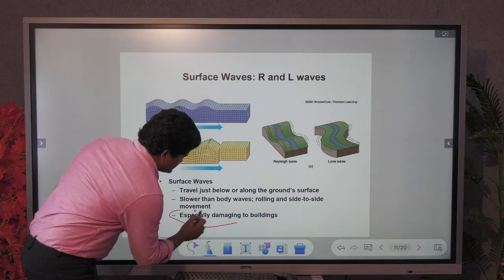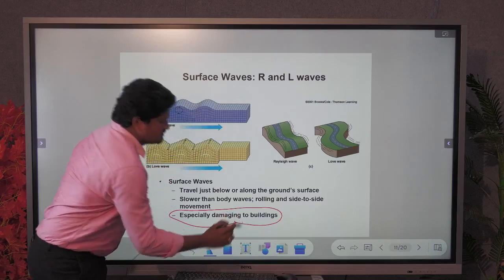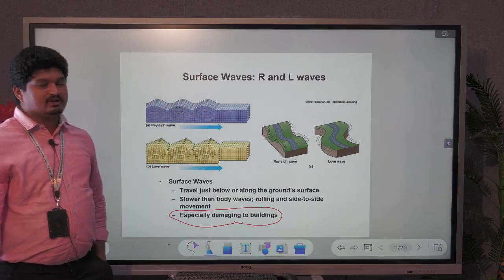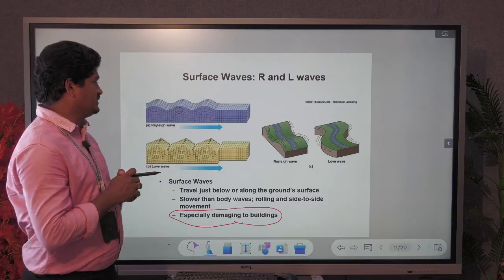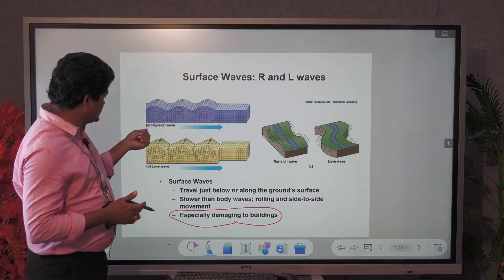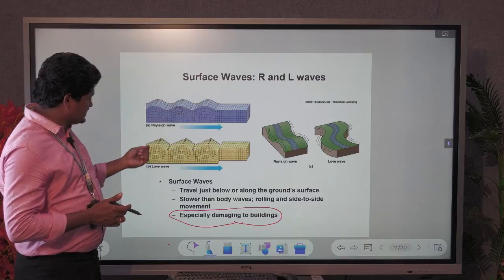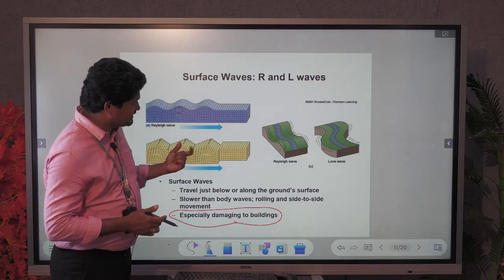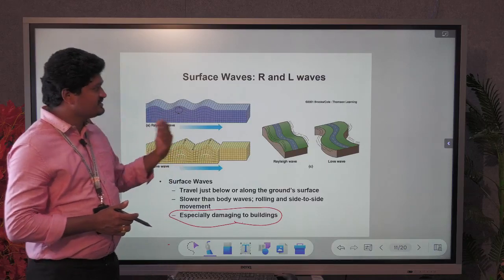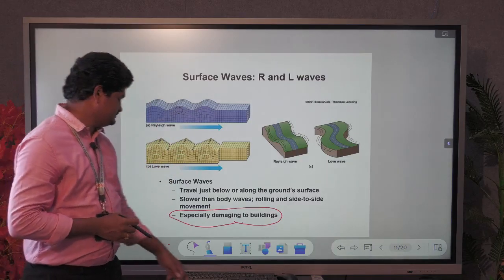This is one reason why, with the effect of L waves, greater disturbances will occur. If you look at how Rayleigh waves and Love waves deform the rock masses, they are displaced to a great extent. So this is the major effect of earthquakes.